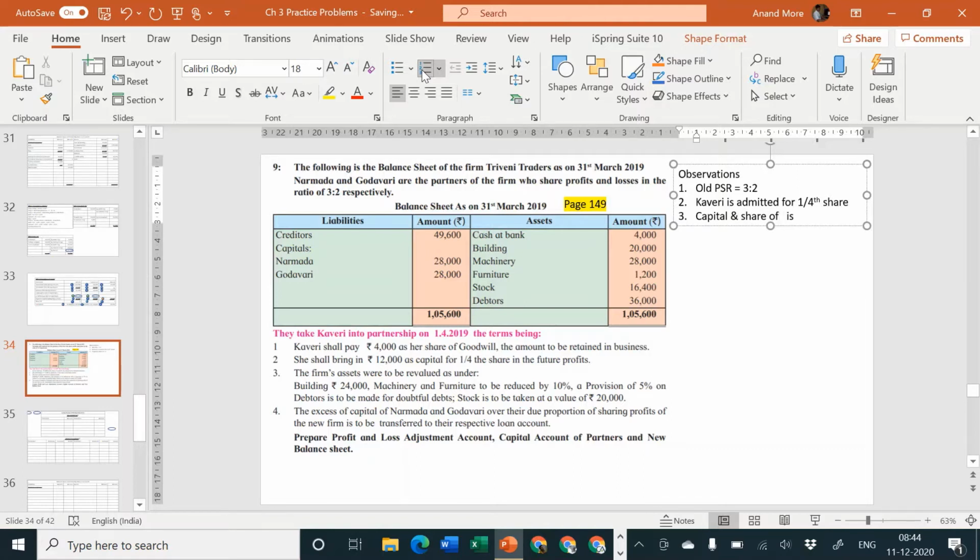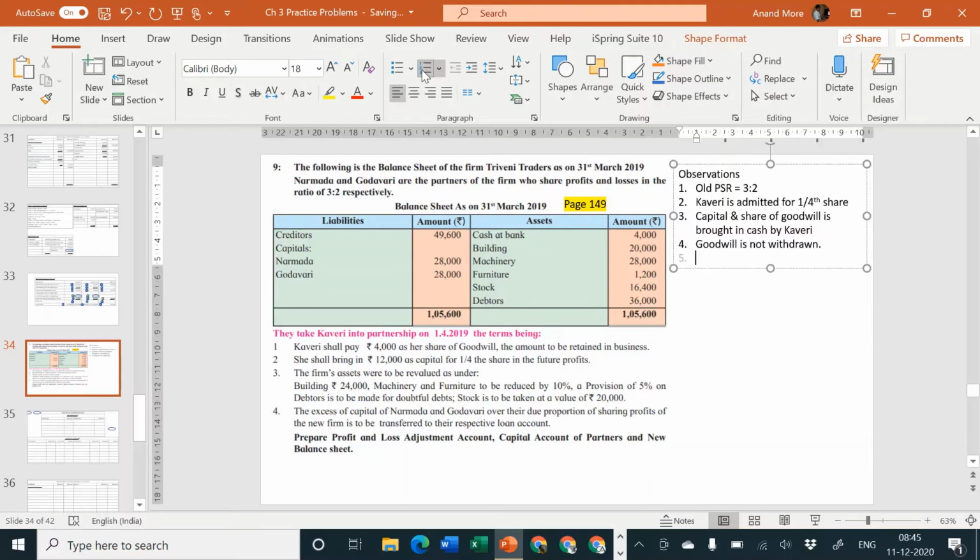Share of goodwill is brought in cash by Kaveri. That means it's a premium method for recording goodwill. Next, goodwill is not withdrawn, so it is retained in the business.